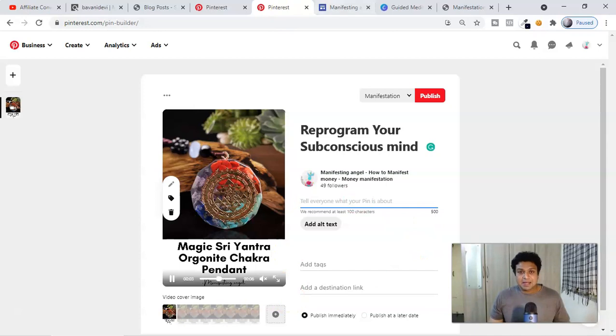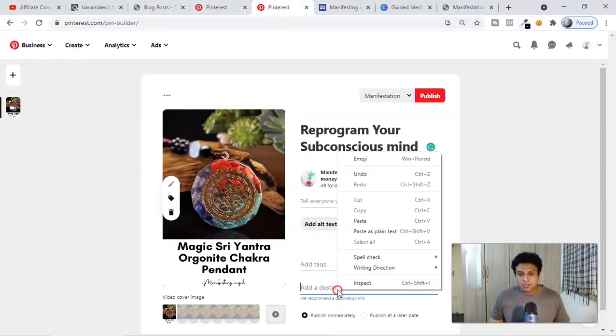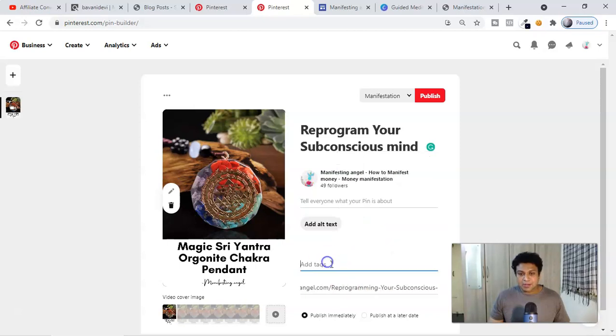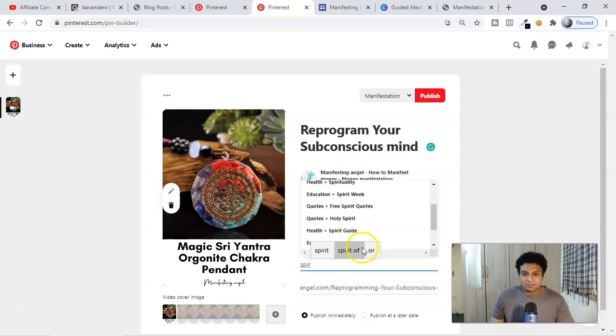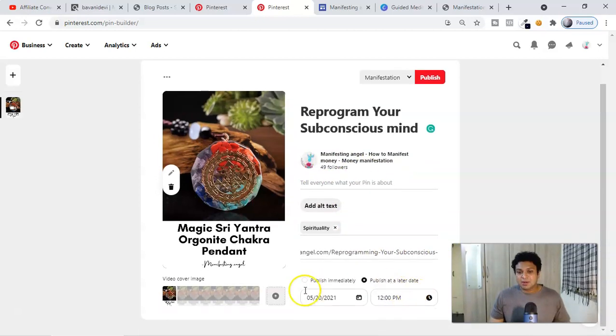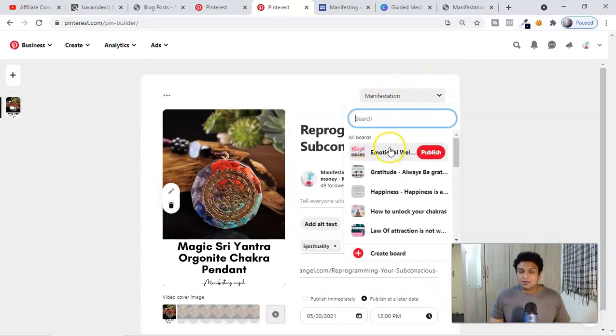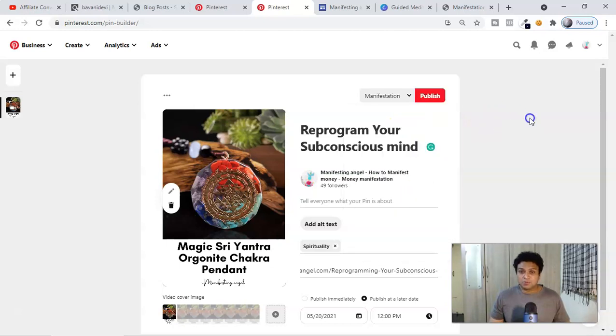You can also insert the URL over here, and put relevant tags, something like spirituality, and write a good description. Then you can publish it, or you can also schedule this post. All of those things you can do in relevant boards, whichever boards you want.